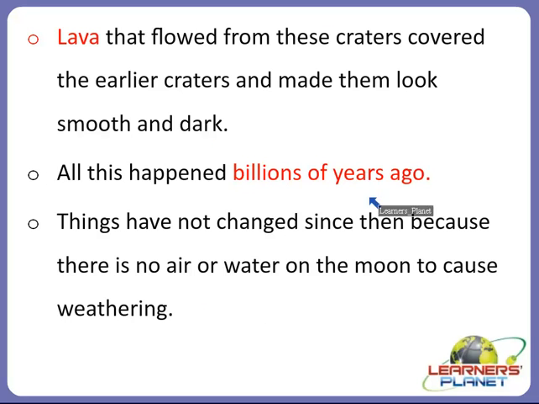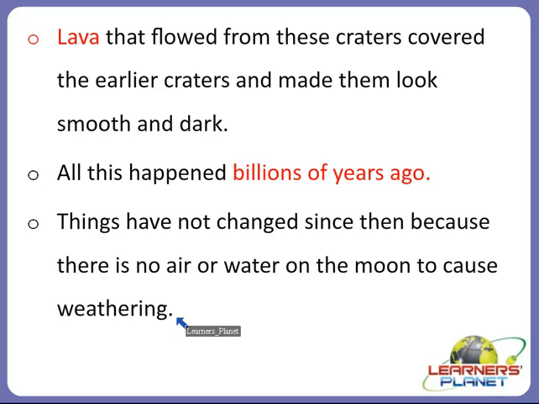It is all because of what happened billions of years ago. Things have not changed since then because there is no air or water on the moon to cause weathering. And if there is no weathering, then nothing will change. Everything will remain the same as it was, whether it was formed millions or billions of years ago or just a few months before, right?